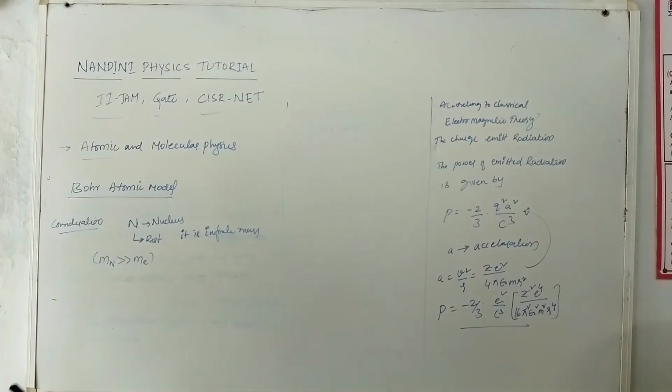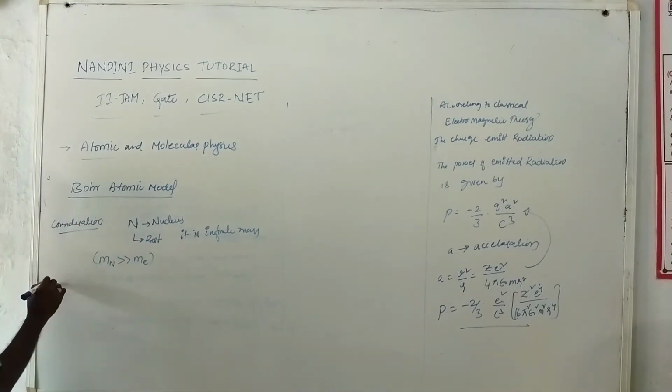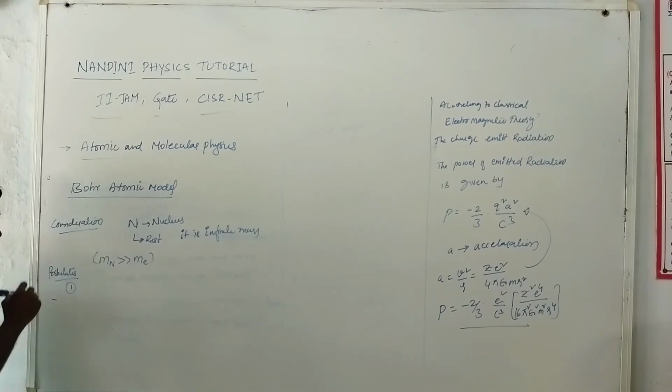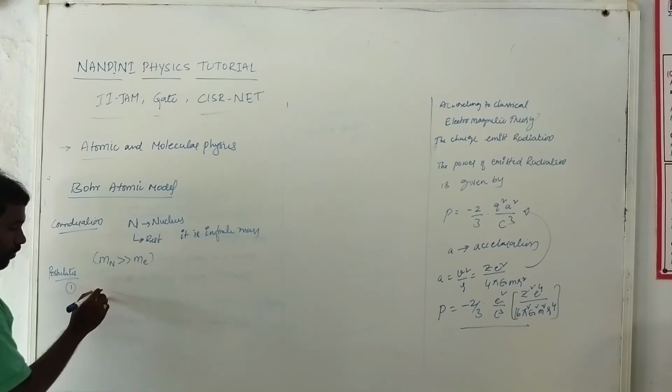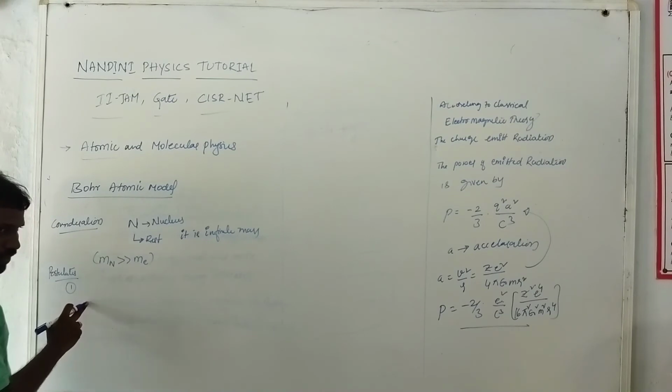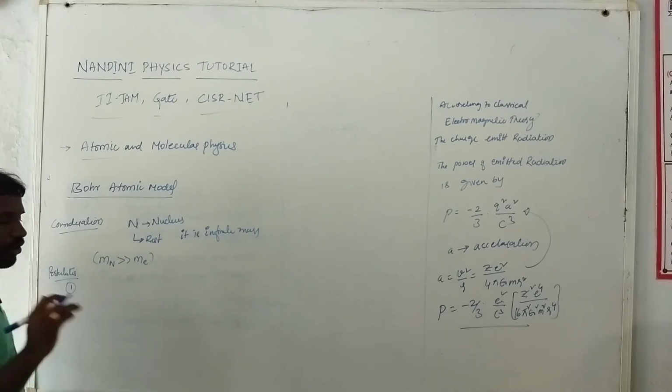So he considered some postulates to derive the Bohr atomic model. The first postulate is this: electrons revolve around the nucleus in stationary states, that means fixed orbits.